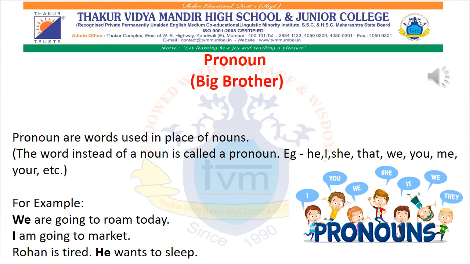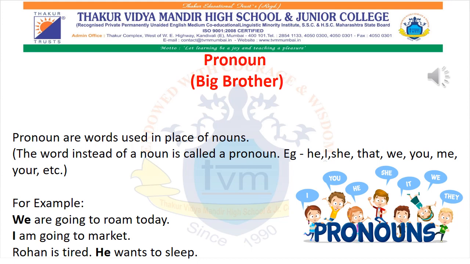The second person is only you. Okay. If the sentence is addressed only to you, we use the word you. And in the third person, if there is any person's name or place, like Rohan, Neha, Doctor, Sita, Sun, Moon, for all these words we use a pronoun such as she, he, they.